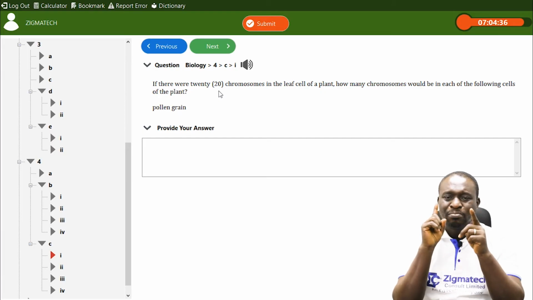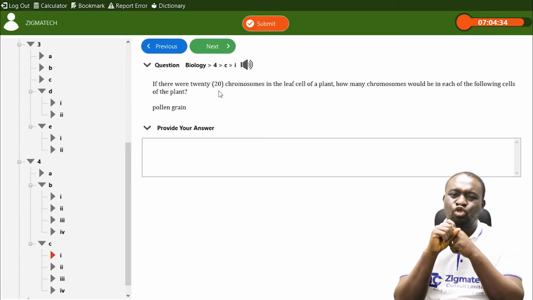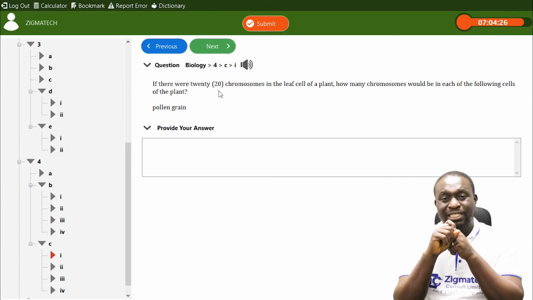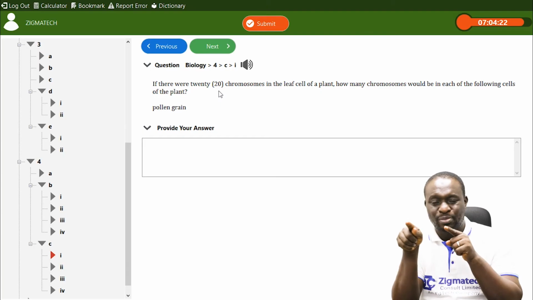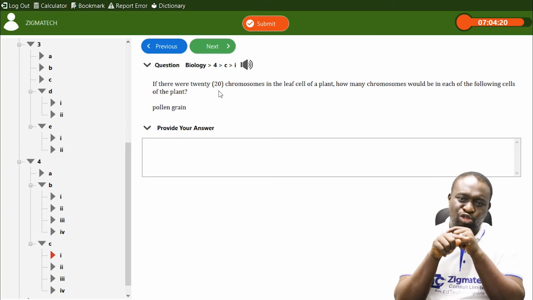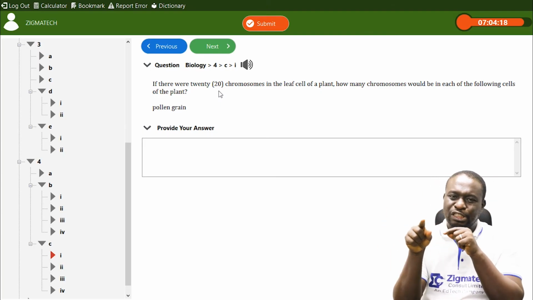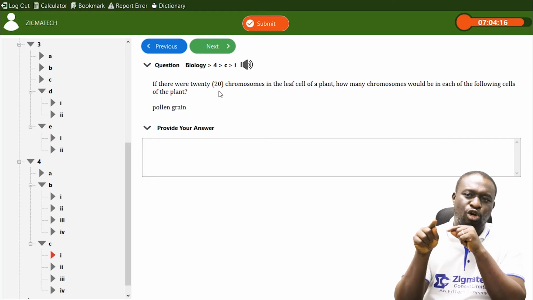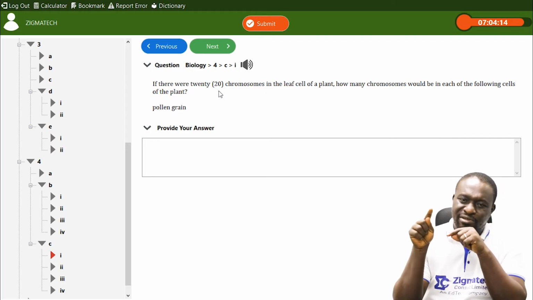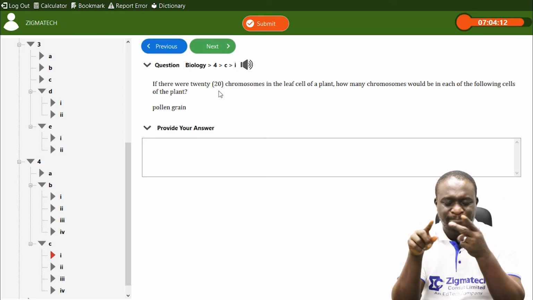Somatic cells are cells that are not involved in sexual reproduction. Mitotic cell division is involved in asexual reproduction, but not in sexual reproduction. Mitosis is not involved in the formation of gametes.